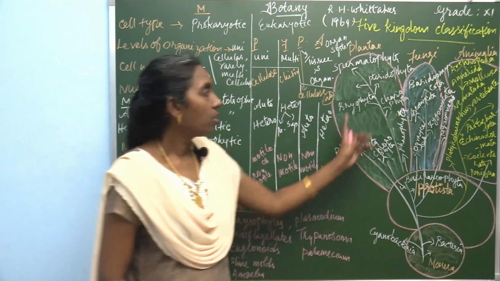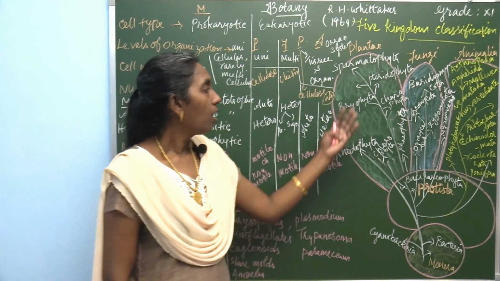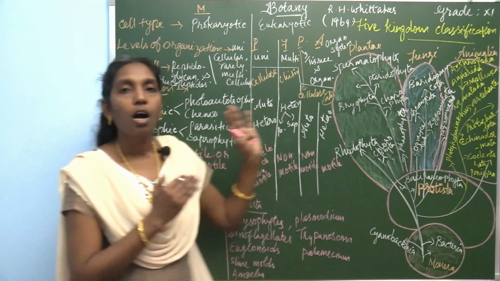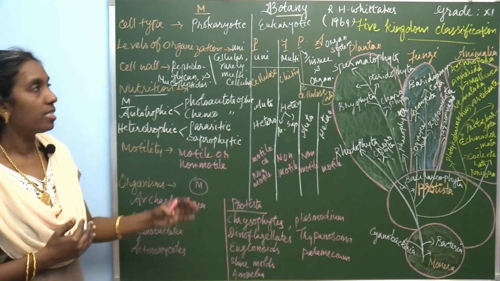Assignment: draw this diagram and learn all these names. You may already have learned these classifications in the lower classes, 11th standard also. In kingdom Plantae there are different classes, in Animalia there are different phyla, and for fungus there is a separate classification. There is a table column given in your book which compares all these five kingdoms, how they differ from one another based on categories: cell type, levels of organization, cell wall, mode of nutrition, mode of motility, and examples.